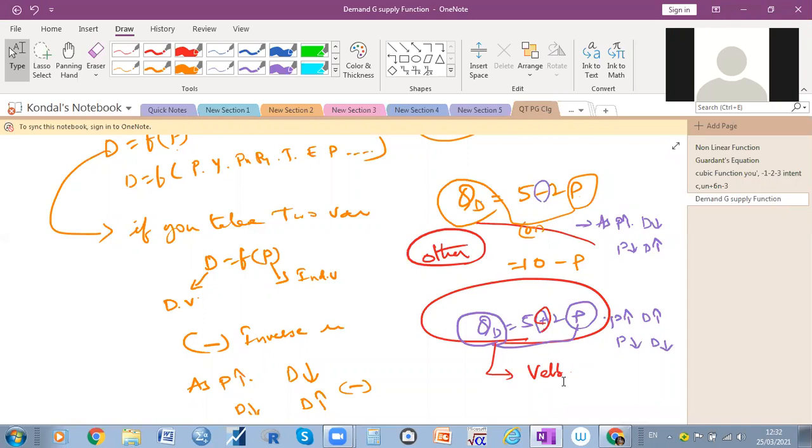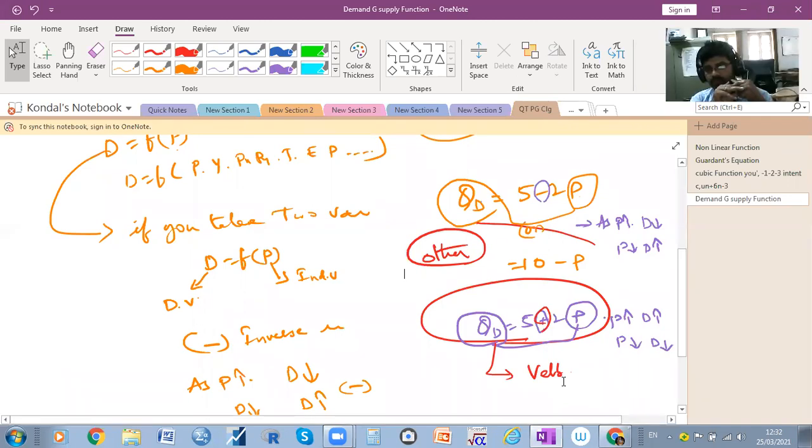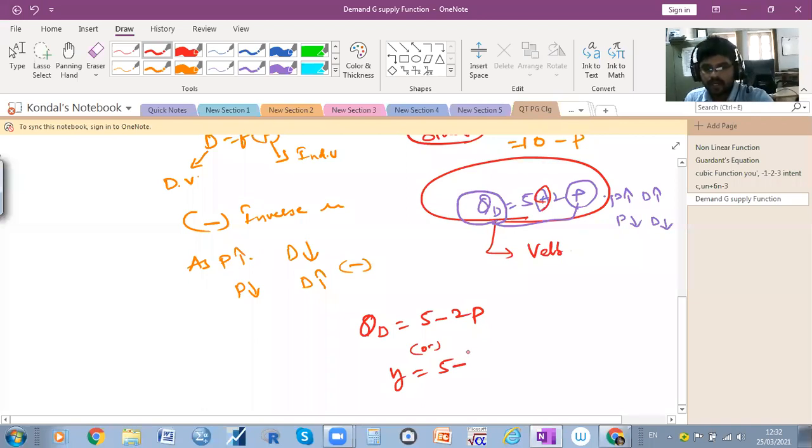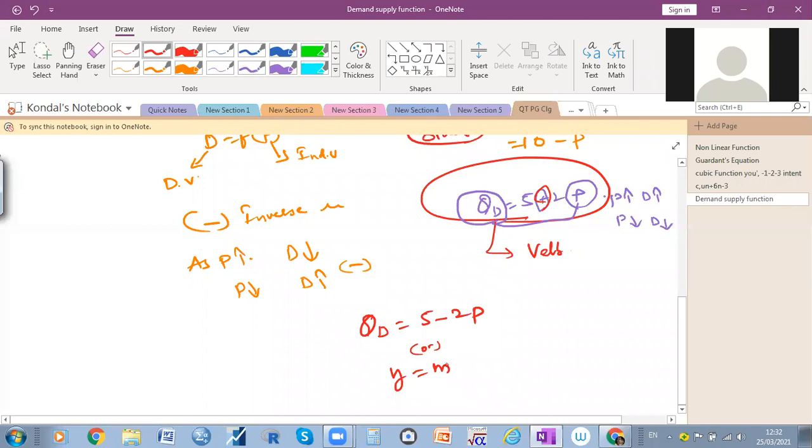Yes, sir, I didn't get that equation. Which one? This QD. Is it plus one or minus one? Both, sir, I didn't get. See, for example, this is QD is equal to 5 minus 2p or else y is equal to 5 minus. Or if you take a number instead of 5, it doesn't matter. Then what is the formula of the demand function?